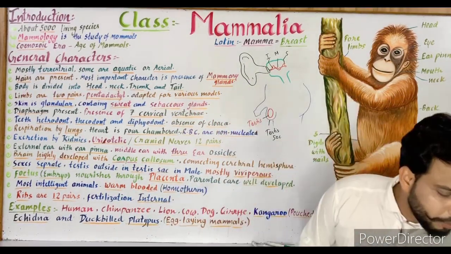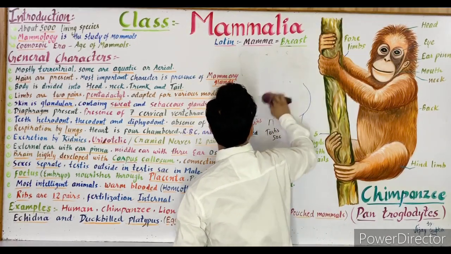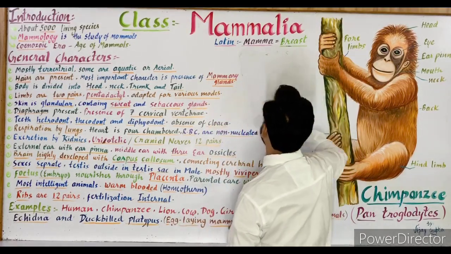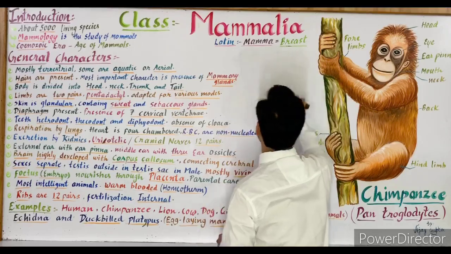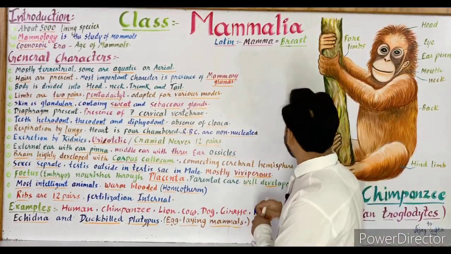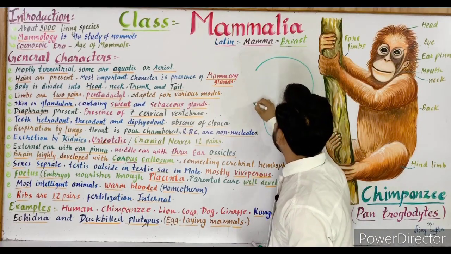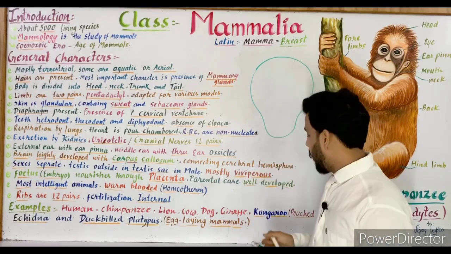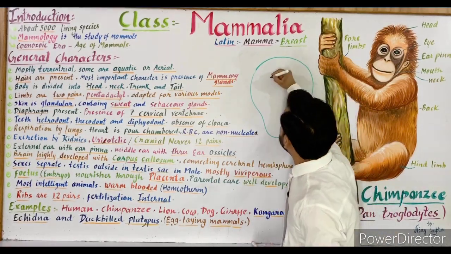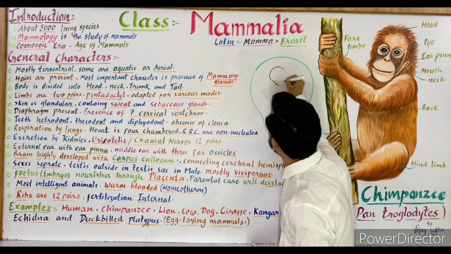Now again an important point, and I'll tell you about this point. So look at the board, everyone. What is placenta? Suppose that it is the uterus of a female or the womb of a female, and inside this womb a fetus develops for 9 months.